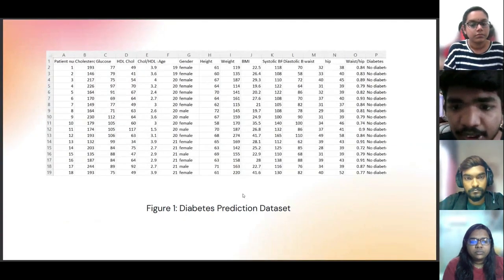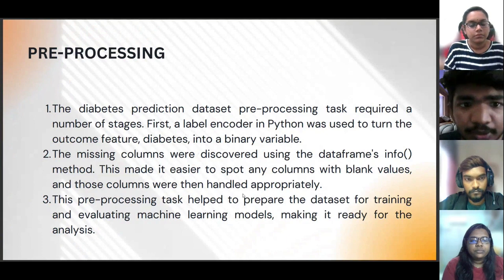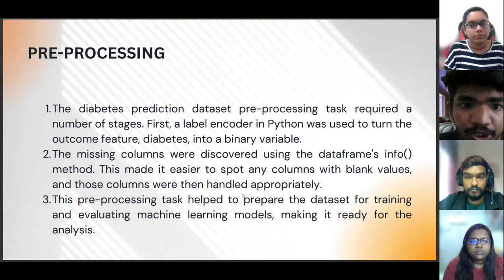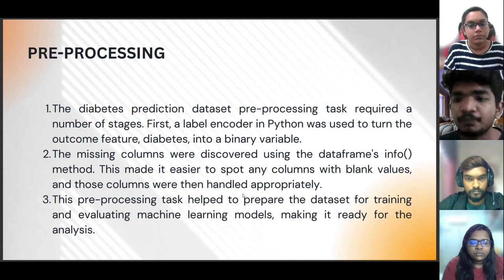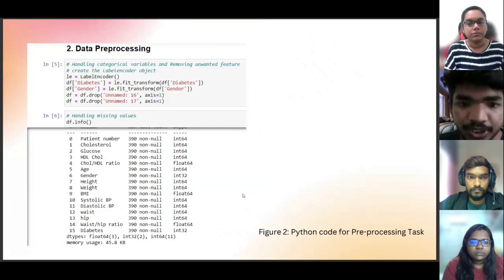This is the diabetes prediction dataset for the pre-processing. The diabetes prediction dataset pre-processing required a number of stages. First, a label encoder in Python was used to turn the outcome feature diabetes into a binary variable. The missing columns were discovered using the data frame info method. This method makes it easier to spot any columns with blank values, and those columns were then handled appropriately. This pre-processing task helped to prepare the dataset for training and evaluating machine learning models, making it ready for the analysis. This is the pre-processing part.